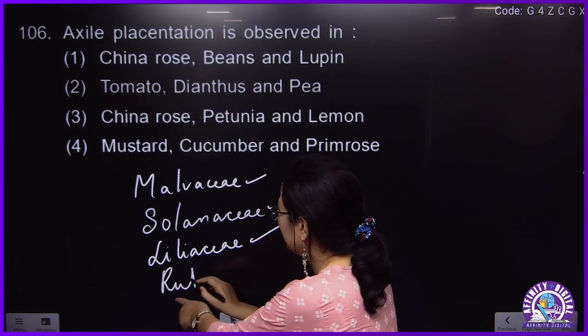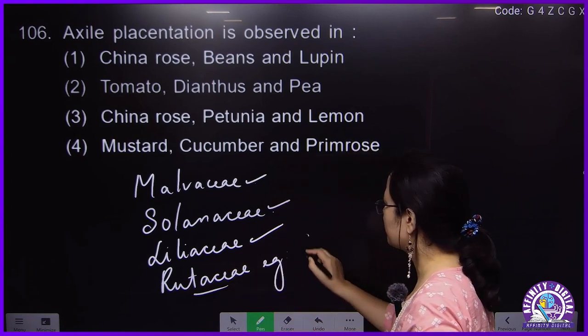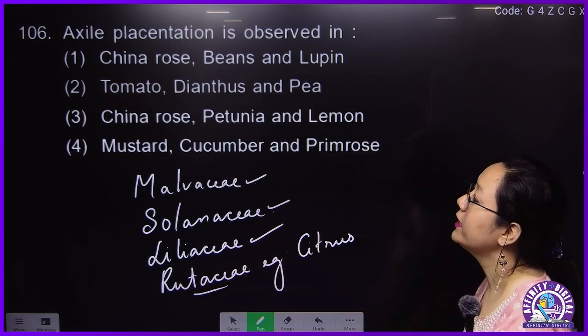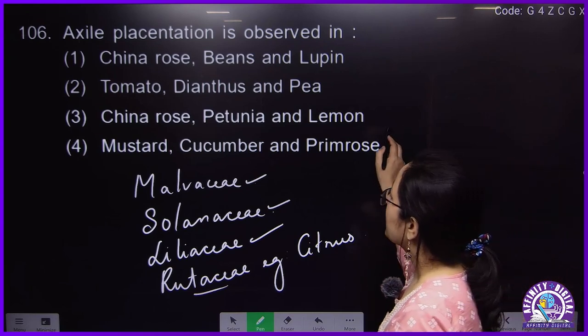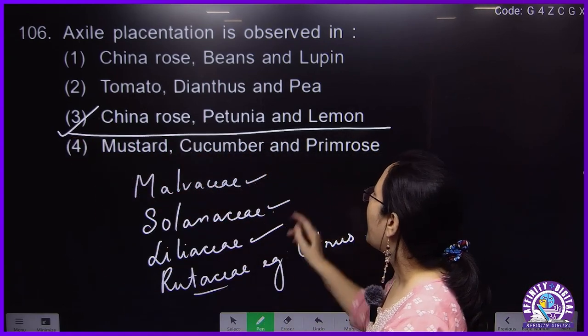This is not given as a family, but the example of this will be citrus. Okay, so this will be China rose, petunia, and lemon.